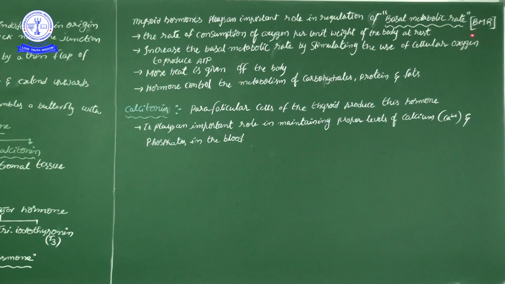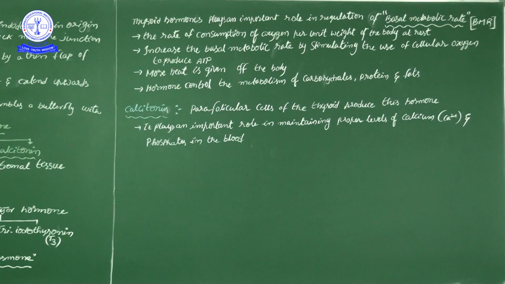BMR I mentioned in the bracket, that means basal metabolic rate, remember it. And the rate of consumption of oxygen per unit weight of the body at rest. That means at resting time, our body requires a certain volume of oxygen, correct? If you take more oxygen, more oxidation will happen. So basal metabolic rate is directly proportional to the consumption of oxygen.